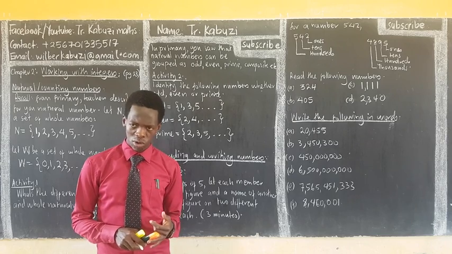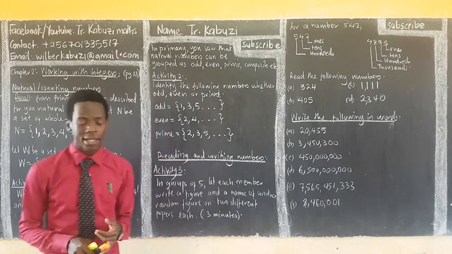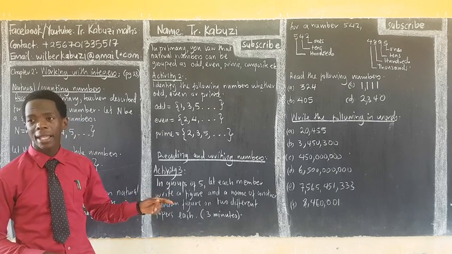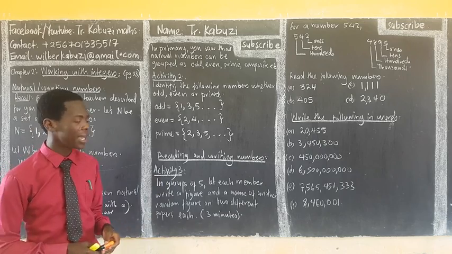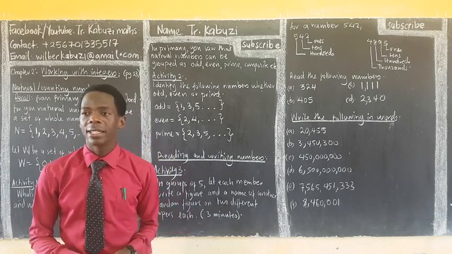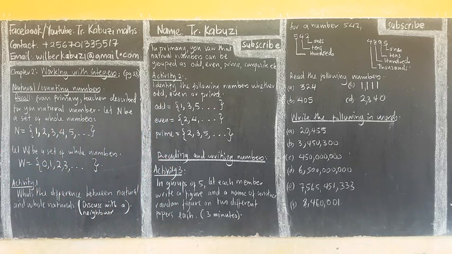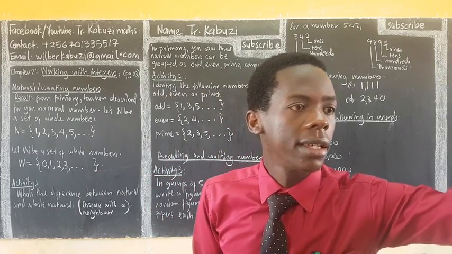I also want a group reader. Okay, a group reader, I'm going to correct those papers after. So I'm going to distribute these markers. You write a number, then its name, and then you get another number, then write its figure. Do that in 3 minutes. Okay, get the markers. Then I'm going to correct those papers from you. Okay, other members, you can get these markers here.